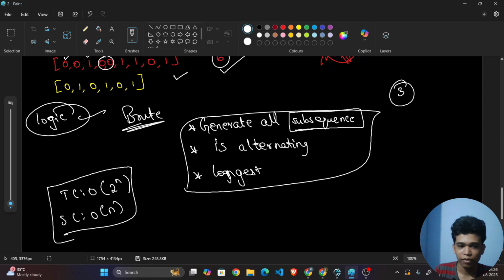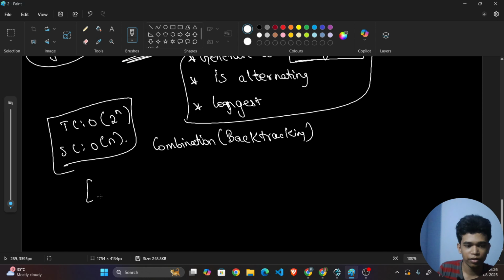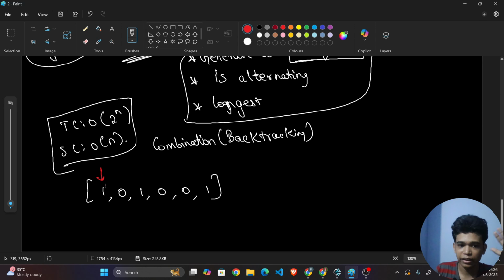But we can also use another backtracking approach. See here, it is 1 comma 0 comma 1 comma 0 0 and then 1. It is like this. Initially I am standing at this point. I can take this 1 if its previous is not equal to 1, right? I can take this 1 if its previous is not equal to 1.